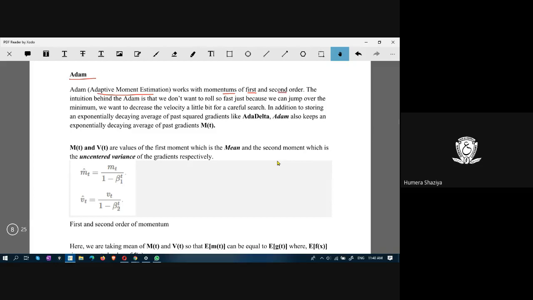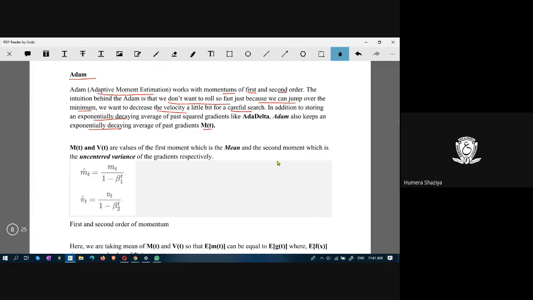All right. What is the intuition behind Adam? The intuition is that we should not roll so fast because we can jump over the minimum. We want to decrease the velocity a little bit for a careful search. Here, in addition to storing an exponentially decaying average of past squared gradients like Adadelta, Adam also keeps an exponentially decaying average of past gradients, M of t.